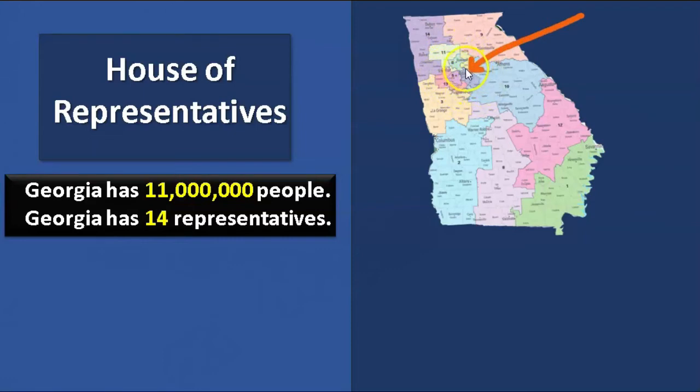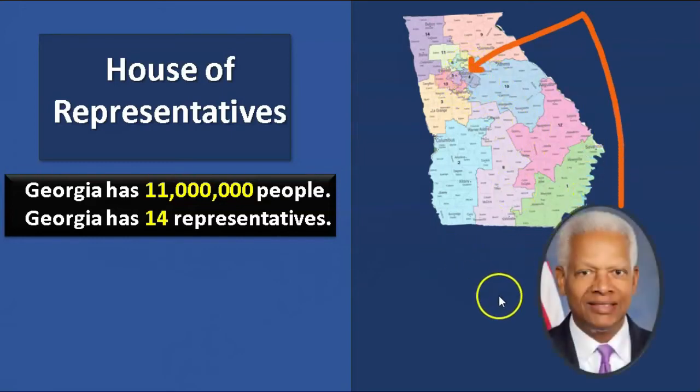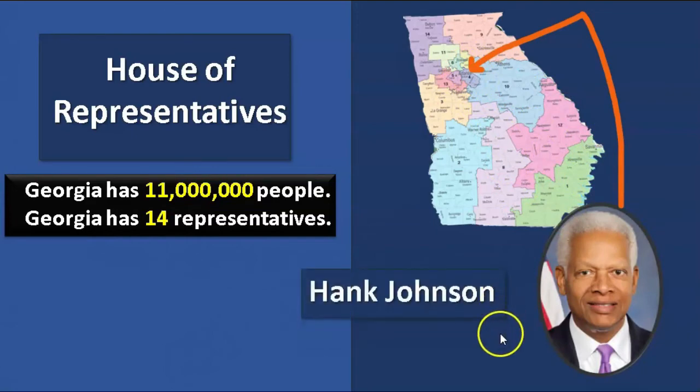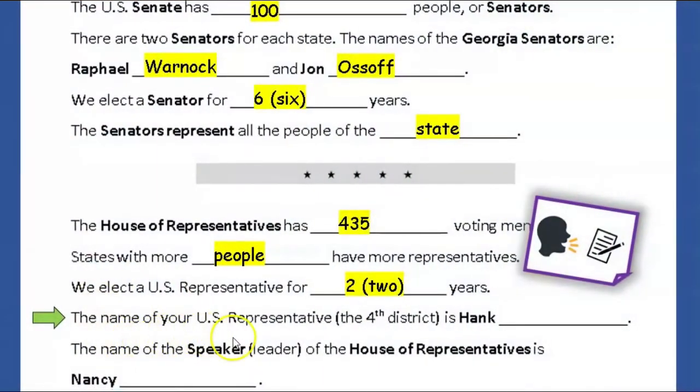Here's where we live: Stone Mountain, Clarkston, Decatur, Tucker. Our representative is Hank Johnson. He represents this area. If you live in another part of Georgia, you have a different representative. If you live in another state, of course, you have a different representative. Look at your paper. The name of your U.S. representative is Hank Johnson.